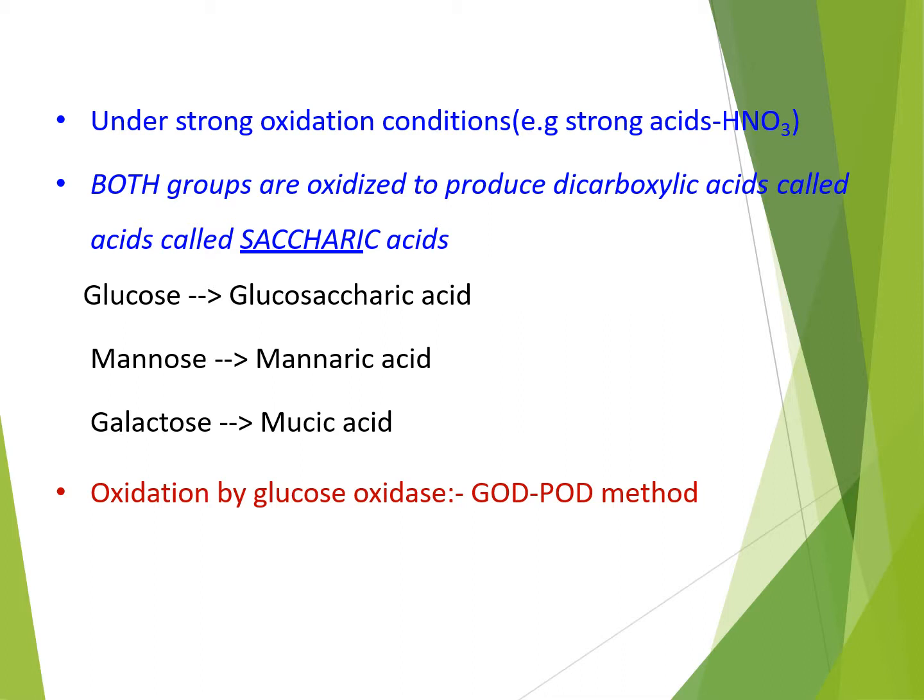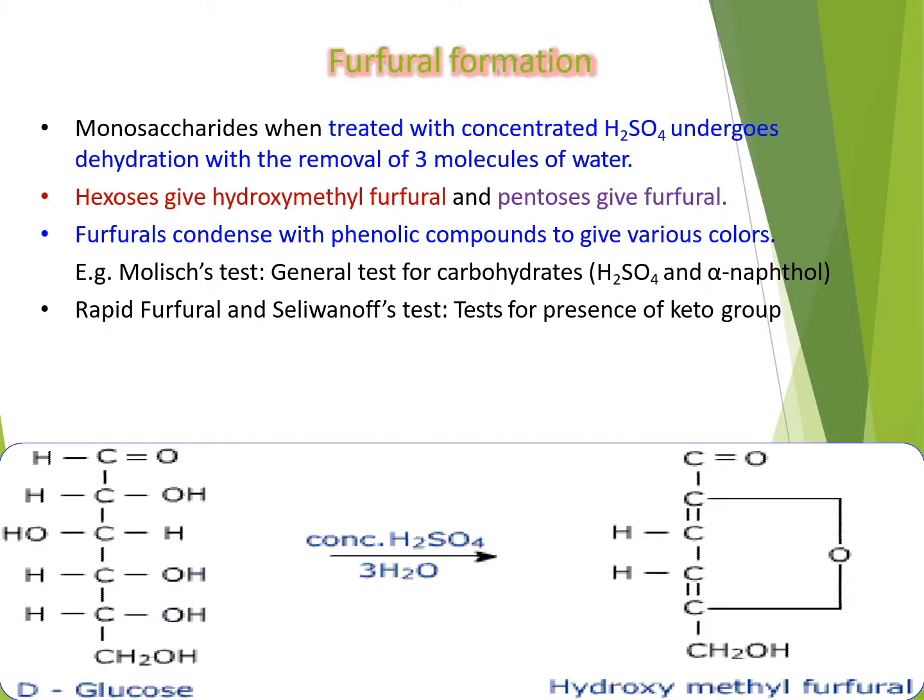So for example, in case of glucose, the oxidized product is said to be glucosaccharinic acid, and in case of mannose it is mannaric acid, and in galactose it is mucic acid. And then the oxidation by glucose oxidase has been done by the GOD and POD method, that is glucose oxidase and peroxidase method. The next important chemical property is furfural formation.